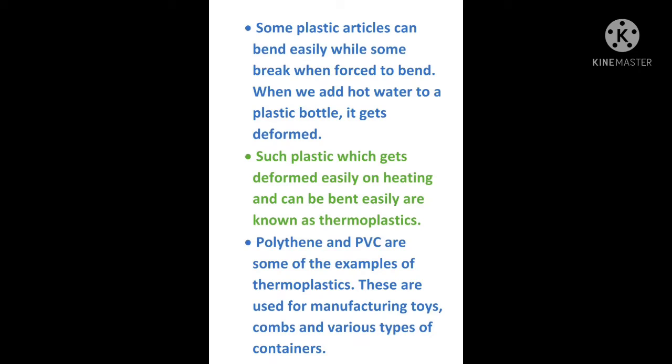That type of plastics are known as thermoplastics. Polythene and PVC are some of the examples of thermoplastics. These are used for manufacturing toys, combs and various types of containers. Polythene and PVC, polyvinyl chloride. PVC is polyvinyl chloride. They are examples of thermoplast.